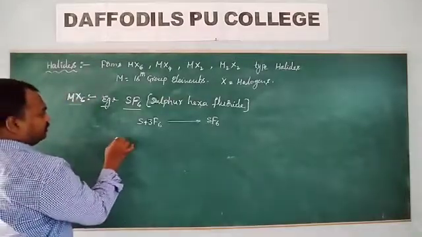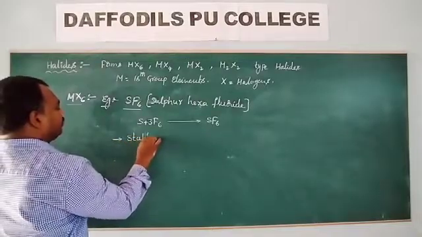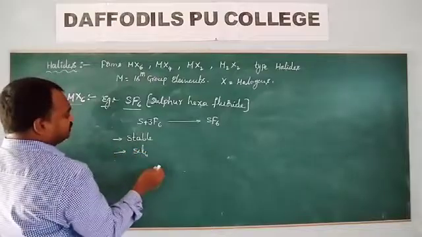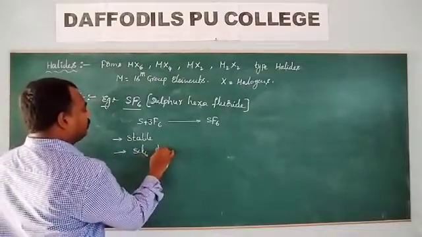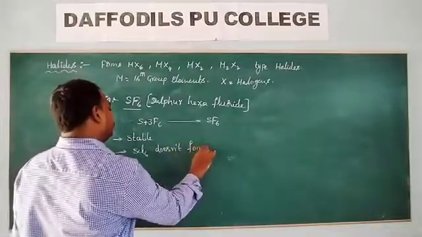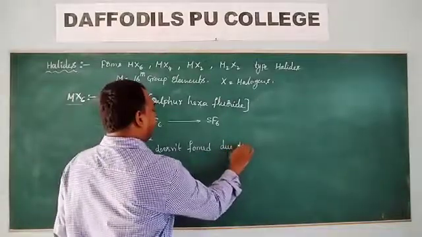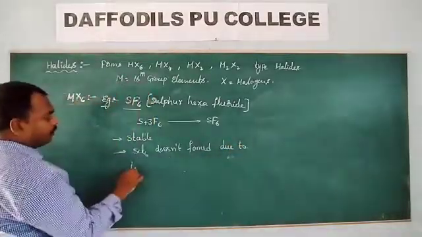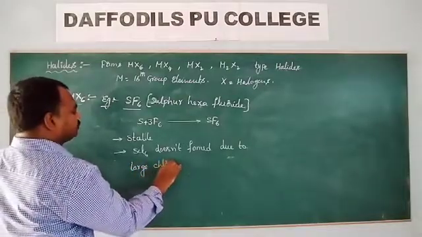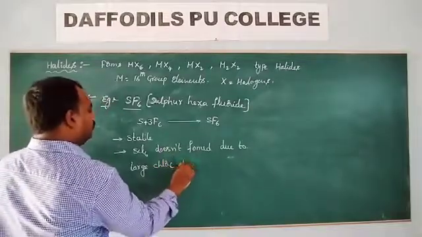Now look at the properties of this sulfur hexafluoride. It is a stable hexafluoride. SCl6 does not form due to large chlorine atoms.